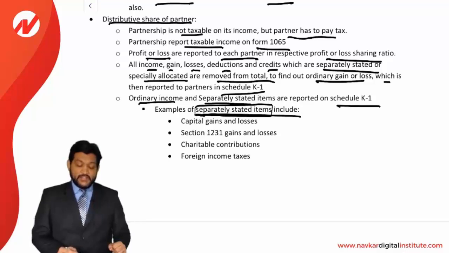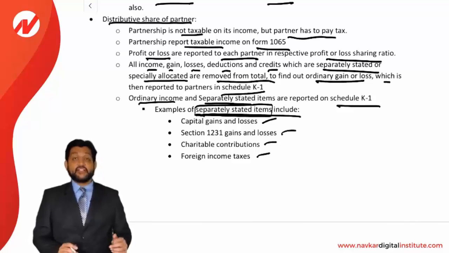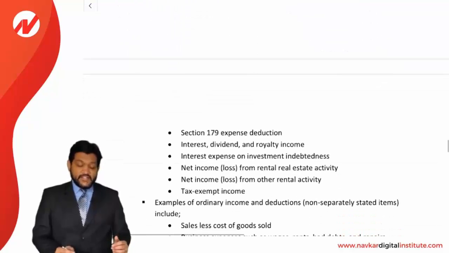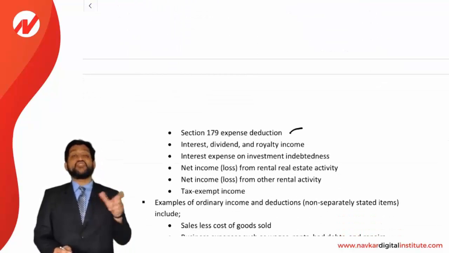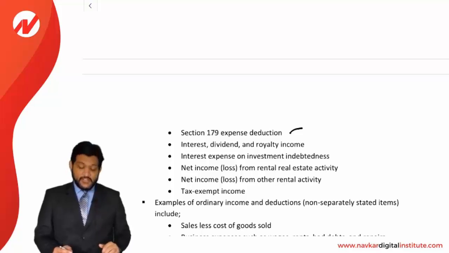See the example: capital gain or losses, it is non-routine. Section 1231 gain or loss, it's not routine. Charitable contribution, it's a special expense. Foreign income taxes, it is also a special expense. Section 179 expense is allowed at a stretch, so that's why it is an extraordinary expense.